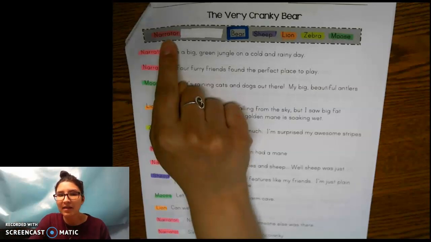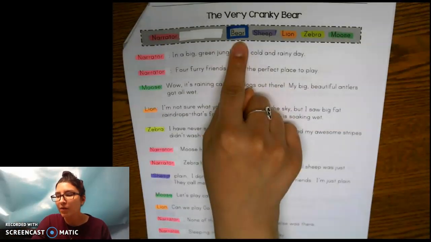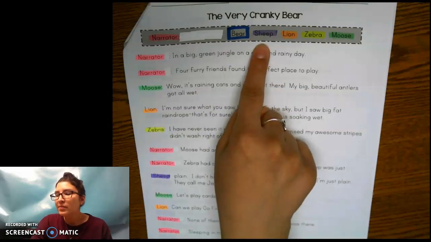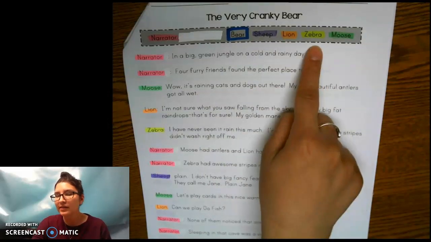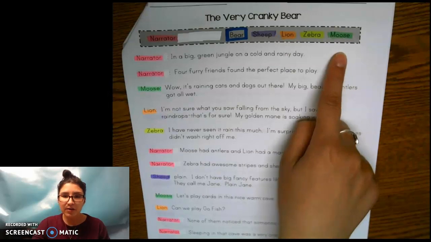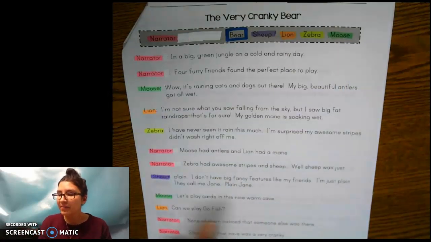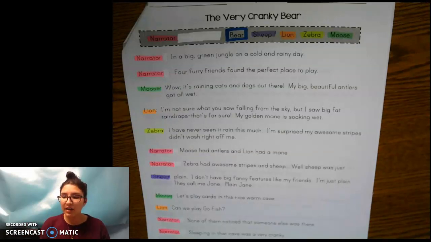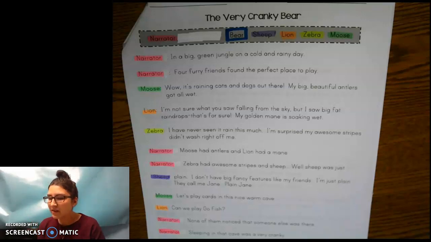So every time you see pink, that is the narrator. Blue box is bear. Purple is sheep. Orange is lion. Yellow is zebra. And green is moose. Bear, sheep, lion, zebra, moose are the characters in this play. Narrator is not a character in this play. The narrator is the one who is telling the audience, which is you, what is happening. Okay? So I will be acting out bear, sheep, lion, zebra, moose, and you are going to be my audience. Okay? All right, let's go ahead and get started.